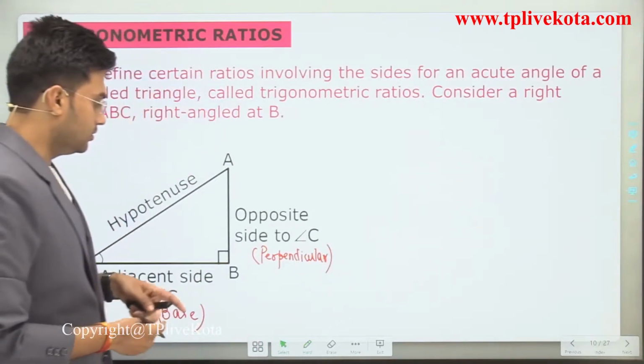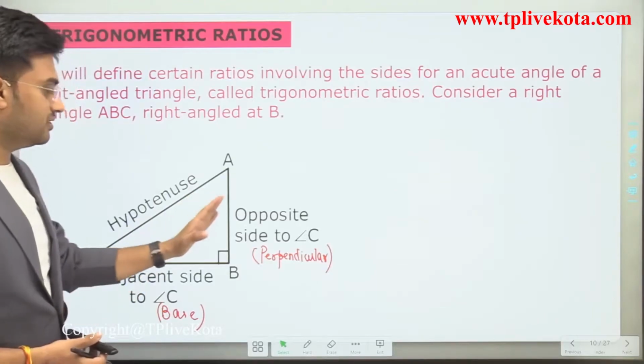Clear? So if we use angle C, this is base and this is perpendicular.